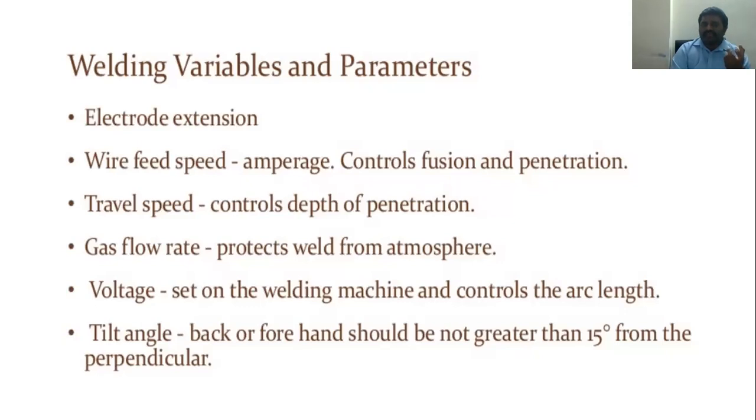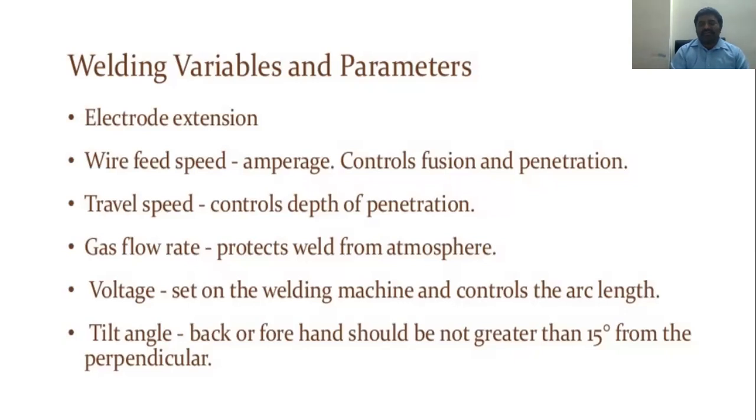the wire feed speed, controls the fusion and the penetration here. The travel speed controls the depth of penetration here. The gas flow rate, to protect the weld from the atmosphere, is also very important. We know that, because if you do not protect it from the atmosphere, what happens? It will get damaged here. So this is very important.